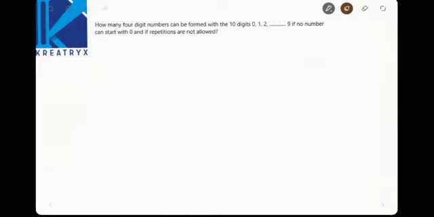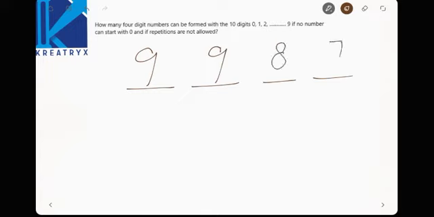Next, how many 4-digit numbers can be formed with the 10 digits 0 to 9 if no number can start with 0? See here, 4 digits have to be formed, and it cannot start with 0. So how many digits are left? Only 9 digits are available here, and repetitions are not allowed. So out of 10, only 9 are available here, then 9, 8, and 7 digits.